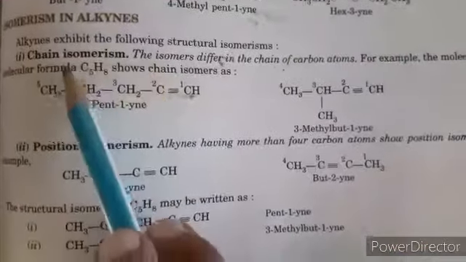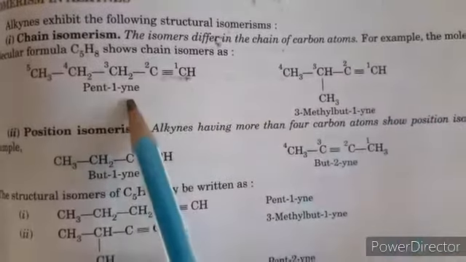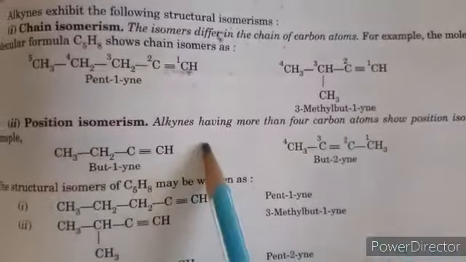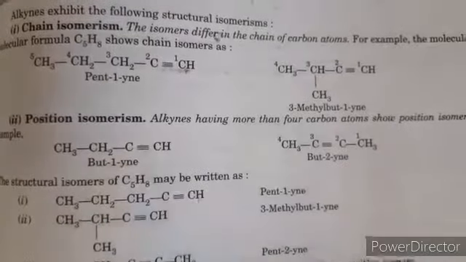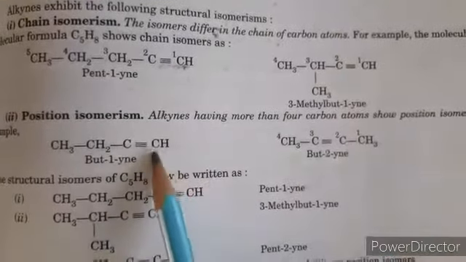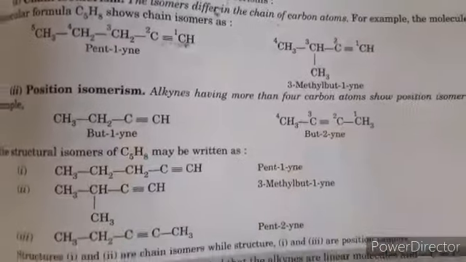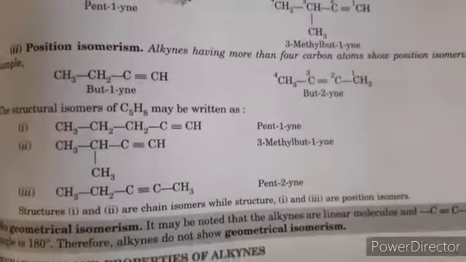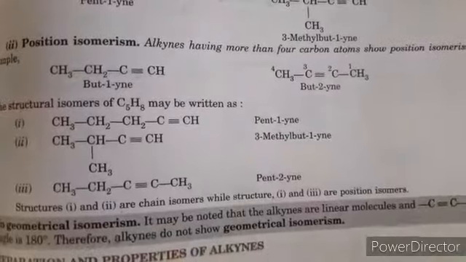Isomerism: chain isomerism, it may be linear or branched, so pent-1-yne or 3-methylbut-1-yne. Position isomerism: the position of the triple bond may vary, so it shows position isomerism. In this case it is at the first position, in this case at the second position. But no geometrical isomerism is shown by alkyne molecules because it is a linear molecule and the bond angle is 180 degrees. So there is no free rotation in the molecule.